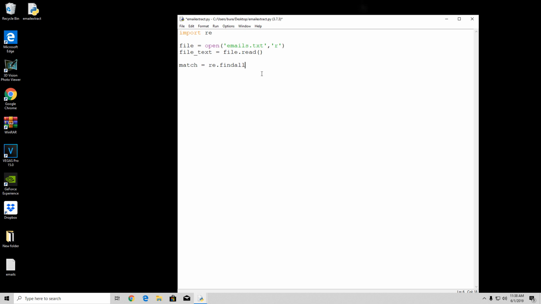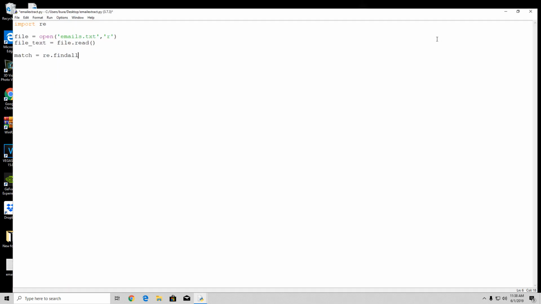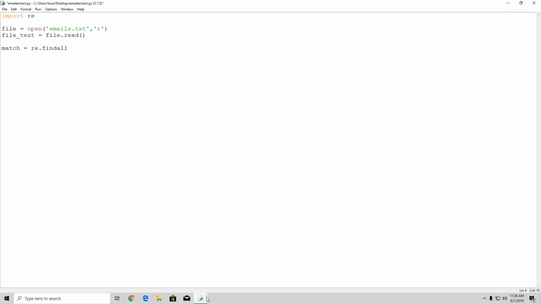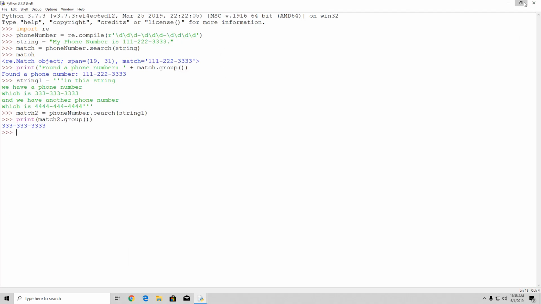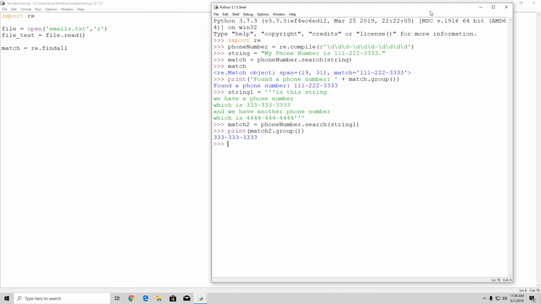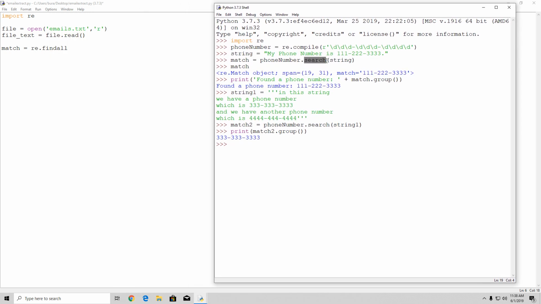Basically, our search function that we used in the previous example, let me just enlarge this so we can see both of these screens, basically searches for the first match. It will disregard the second match or third match; if it finds multiple matches, it will only store one.